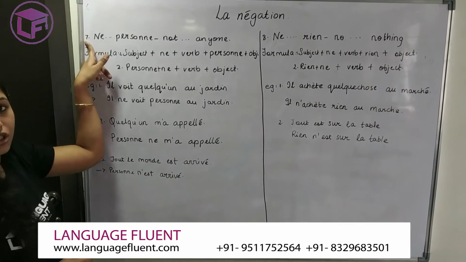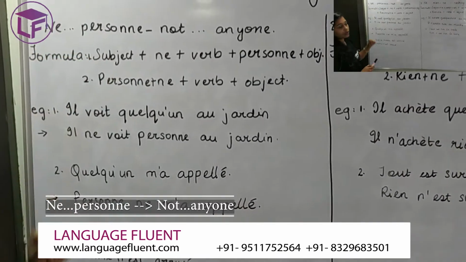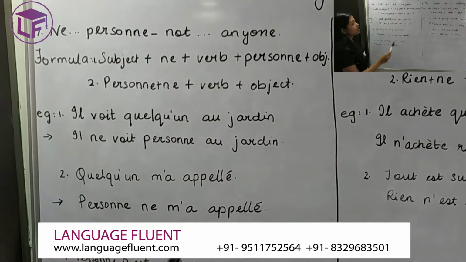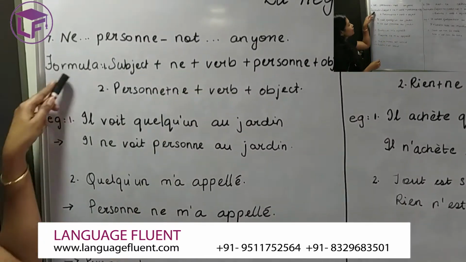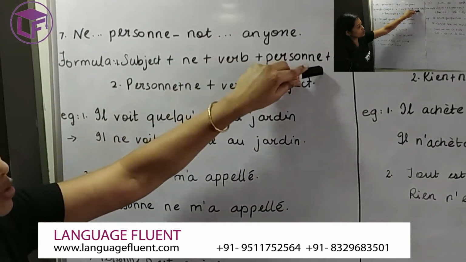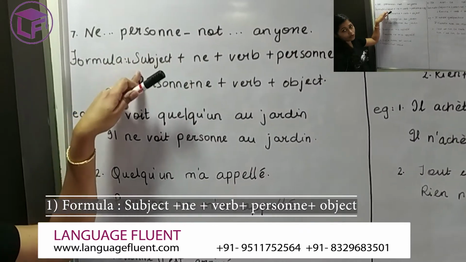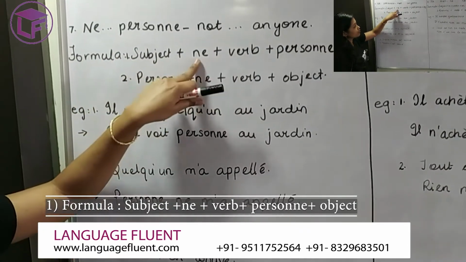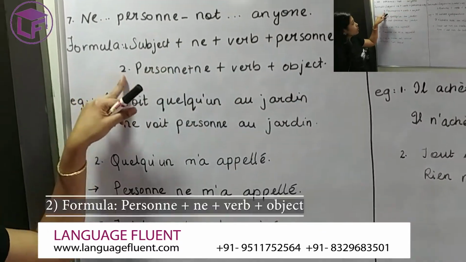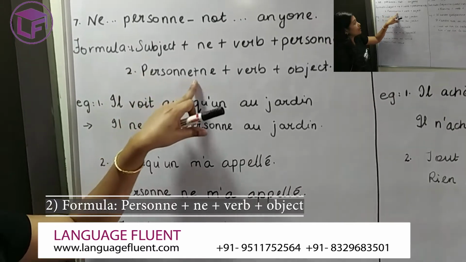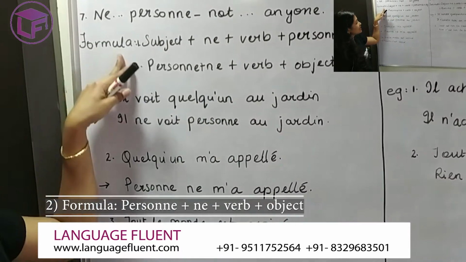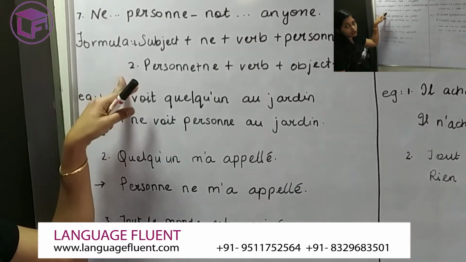Let's look at the next negation, that is ne personne. Ne personne means not anyone. Okay, let's look at the formula. Subject plus ne plus verb plus personne plus the object. This is the standard formula which we have been following for the rest of the negations, wherein the ne will go before the verb, the personne will go after the verb. But for ne personne, there is one more formula which is nothing but personne plus ne plus the verb plus the object. Fine. Now let's look at an example to understand which formula to use when.